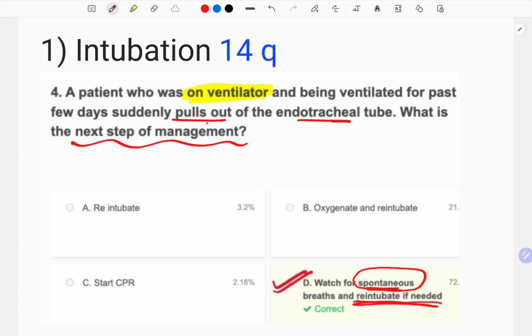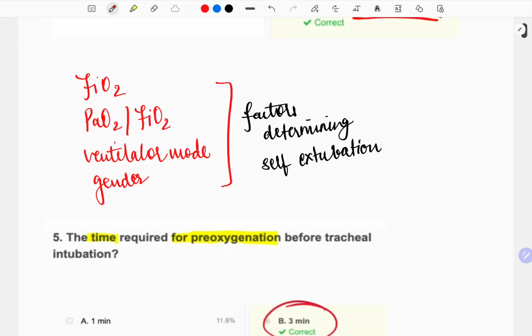That is why we have created newer ventilation machines, or modes like assisted ventilation or intermittent ventilatory modes, that help to catch up with or add to your spontaneous breaths rather than forcefully giving the breaths. So this would be the answer. And these are the factors which determine self-extubation, like FiO2, PaO2 to FiO2 ratio, ventilator mode, the gender.